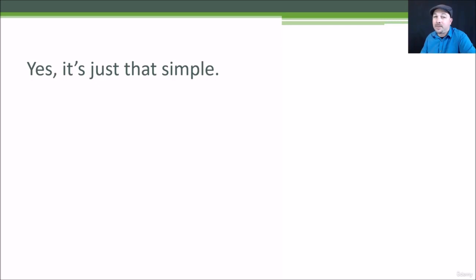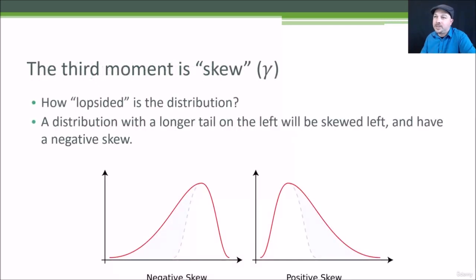It's just that simple. Now, when we get to the third and fourth moments, things get a little bit trickier, but there's still concepts that are easy to grasp. So the third moment is called skew, and it is basically a measure of how lopsided a distribution is. So you can see in these two examples, if I have a longer tail on the left, that is a negative skew. And if I have a longer tail on the right, that's a positive skew. So you can see here what the shape of a normal distribution would look like without skew. If I stretch that out on one side, then I end up with a skew, or on the other side, a positive skew in that example, okay? So that's all skew is.